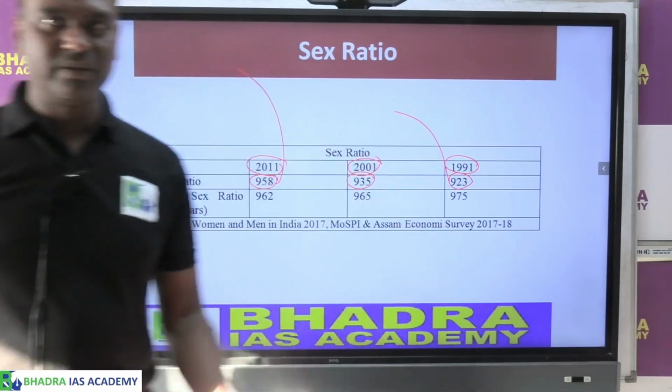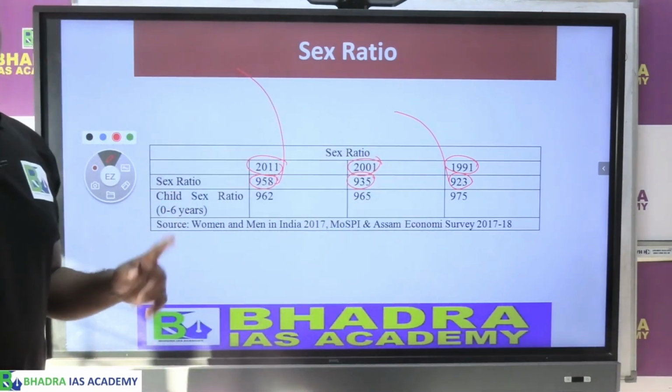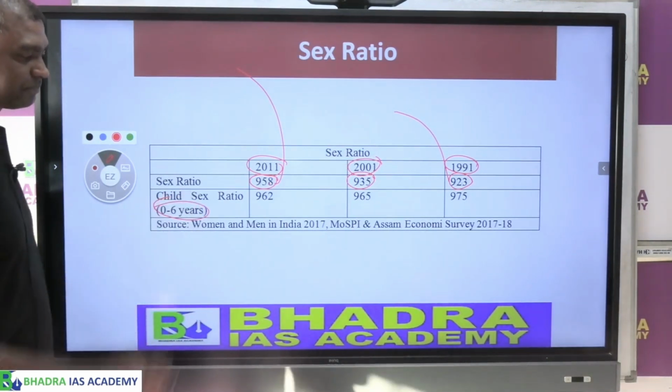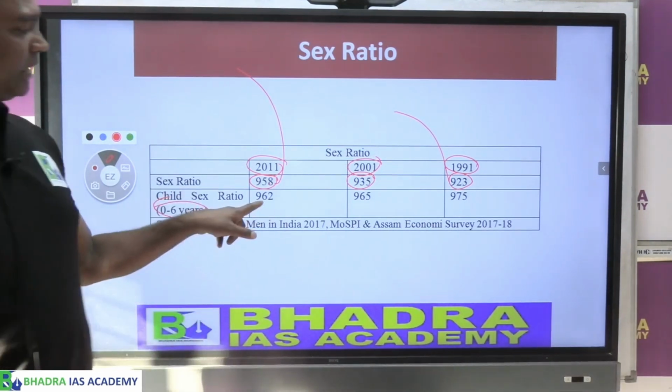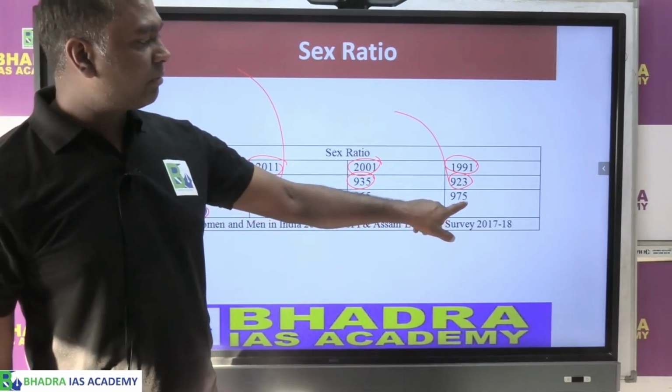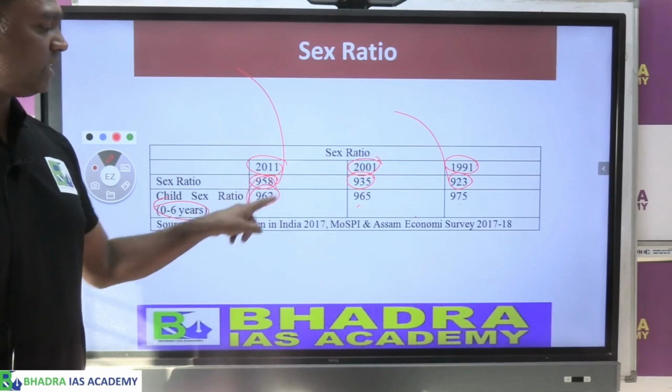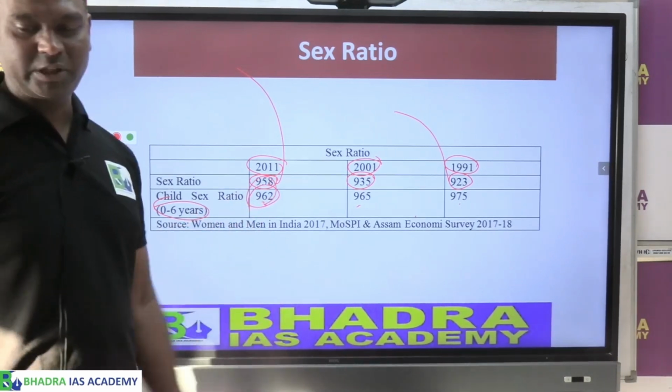It is good. But if you look at the child sex ratio, 0 to 6 years, instead of increasing, it is decreasing. From 975, 965, it has come down to 962. So there is a little bit of concern.